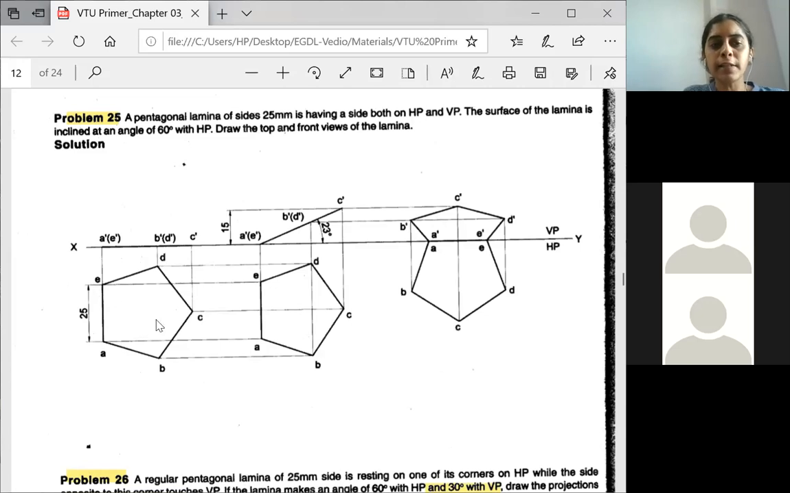After that, you have to take the projection above. When the observer views from here, A will be visible. You will write it as A dash. E is on the same line, it won't be visible, so we'll write it in the bracket. And then you take the projection.